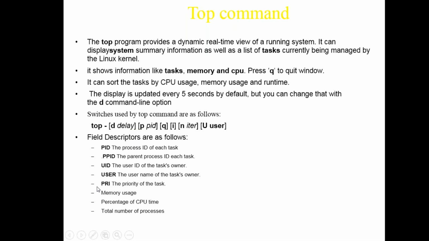Similarly, PID is the process ID of each task. PPID is the parent process ID of each task. Then user ID, username, PRI stands for priority, memory usage, percentage of CPU time, and total number of processes. So all this is discussed by your top command.